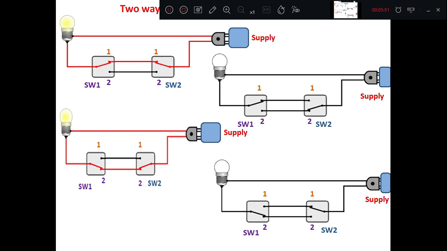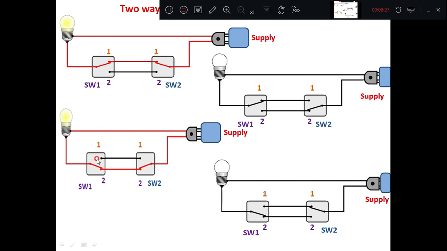What we are adopting here is two-way control. In the two-way control, you control the lamp from two different places, and thus we have got two switches, namely SW1 and SW2. From these two switches, we can control this lamp. Usually, the two-way control is mainly used in the staircase, or it may be used in the bedroom also for better control. Then we'll see how we can control the lamp using the two switches.